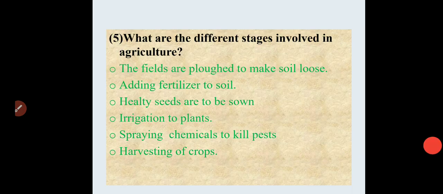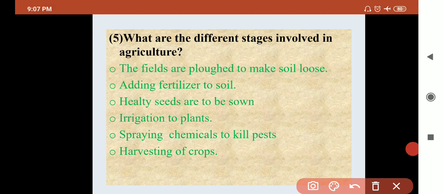Okay. Question number 5. What are the different stages involved in agriculture? Okay, we have already discussed. Try to remember it. Okay, if you do not remember, then again watch the video number 1 of chapter number 1. See the first point. Which is the first point? Fields are ploughed to make soil loose. Okay, what is the first point? Ploughing of the soil. Okay, who is doing ploughing? Farmers are doing the ploughing with the help of a tractor.